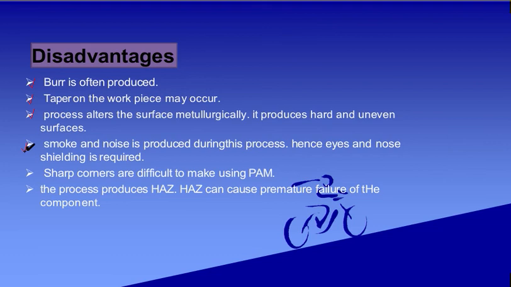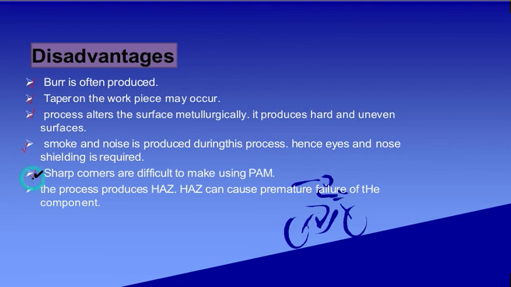Hence, eye and nose shielding is required because you are using a gas, a flame. If smoke is there, it will affect your eyes and nose, so you have to maintain this.